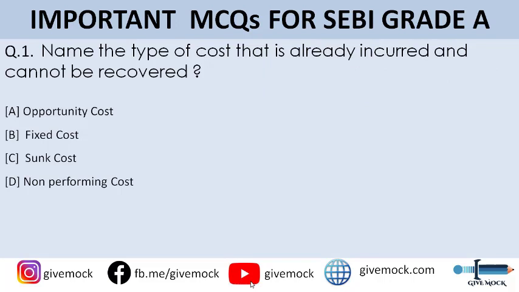So guys, the first question is you need to name the type of cost that is already incurred and cannot be recovered. So you can go through the options here. The correct answer to this question is option C, that is sunk cost. So that cost which is already incurred and cannot be recovered is the sunk cost. Okay. So let's move on to the question number two.